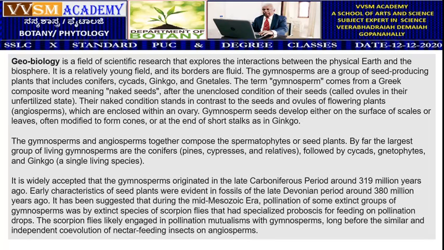The term gymnosperm comes from a Greek composite word meaning naked seeds, after the unenclosed condition of the seeds, called ovules in the unfertilized state. The naked condition stands in contrast to the seeds and ovules of flowering plants, the angiosperms, which are enclosed within an ovary.